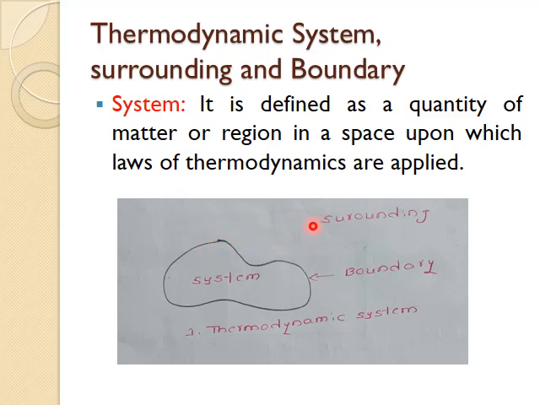Everything which is external to the system is called surrounding. That means except the system, everything which is external to the system we can call as surrounding. And the boundary, the envelope or layer or surface which separates system from the surrounding is called boundary.